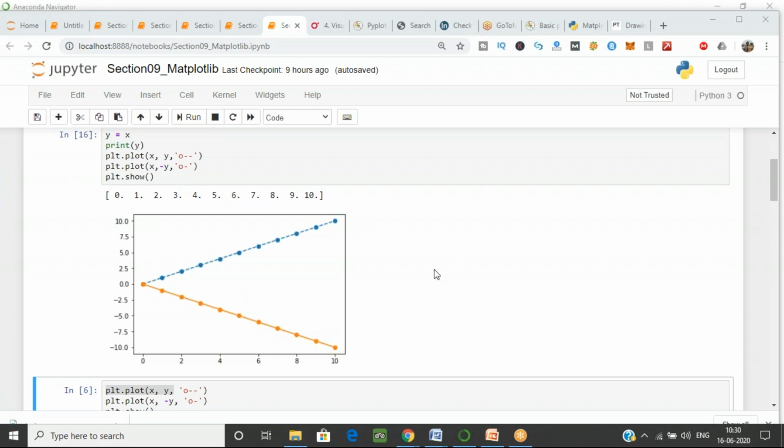Yes, they are in different colors because by default Python uses different colors for them. How you can choose the color, we will go to that part also. If you want to specify that you want this color or that color, you can give them. And if you want to change the marker, there are many things we will do, but I first want to tell you how to do plotting. We will cover the style part also in the coming sessions.